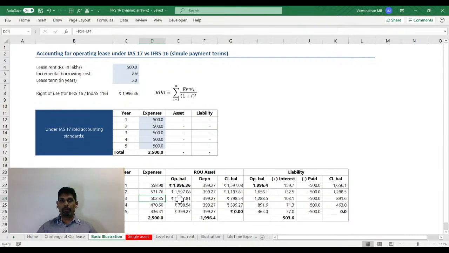Now, why am I not happy with this, or what are the challenges it creates for me as an analyst when I am trying to model this? First and foremost, if the asset is for 100 years, let's say I have taken a building on rent, is this the fair value of the payment that I'm going to make? Is this the fair value of the asset actually? Is it satisfying my requirement of creating an apple-to-apple comparison? No, because this asset's actual value will be much higher, taking into consideration its entire life. But I have signed a lease only for 5 years, and I'm showing only the 5 years. So it doesn't satisfy my requirement for creating an apple-to-apple comparison.